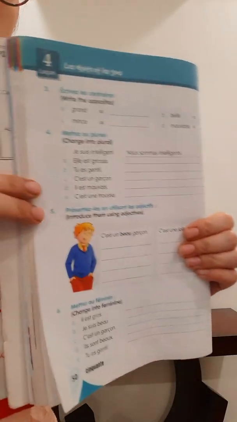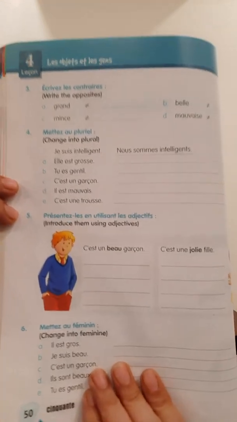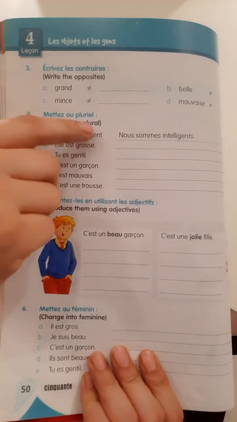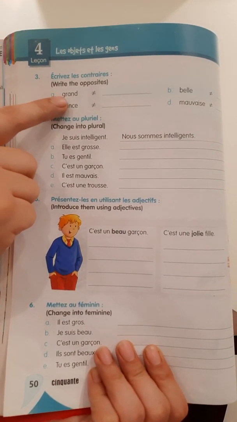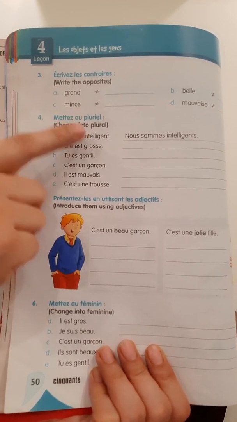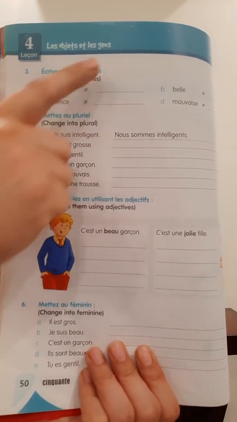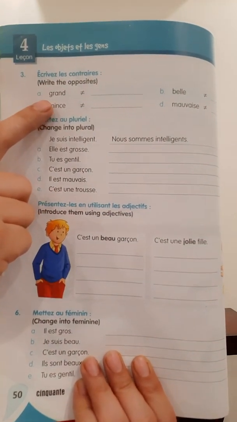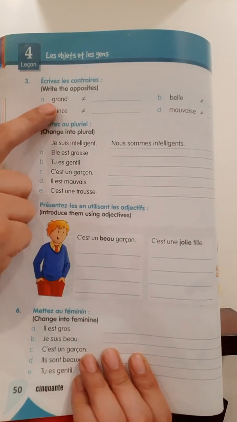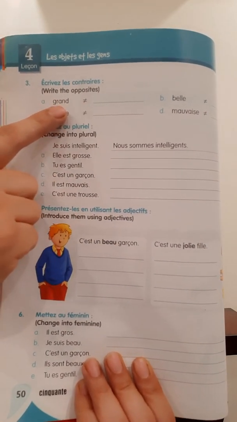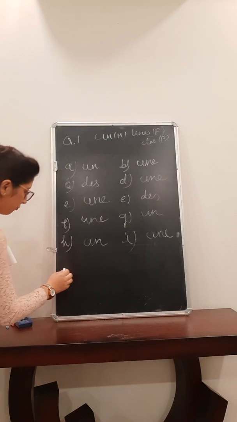Okay, now come to question number 3. We have already done les contraires in live class, so that would be a little easy for you. Grand. You need to see whether the given adjective is in the masculine form or feminine form. According to that only you have to put the opposite. If your adjective is in masculine form, then the opposite will also be in the masculine, same. So grand, masculine, tall, so short. What is the word for short?